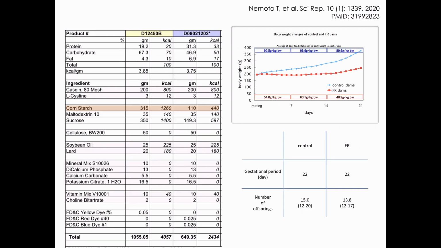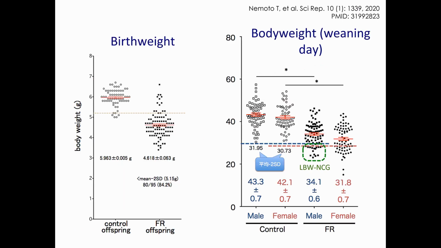Therefore, we generated a modern Japanese-style thrifty phenotype model rat that was fed a low-carbohydrate, calorie-restricted diet during the whole stage of pregnancy. By suppressing the calorie intake to 60% of the normal control rats, it was possible to suppress the weight gain during pregnancy of the mother rat, while the gestational age was the same as control rats. There was no difference in birth number and survival rate between the two types of rats. We obtained low birth weight offspring from the calorie-restricted mother rats.